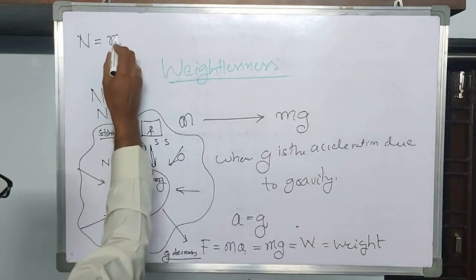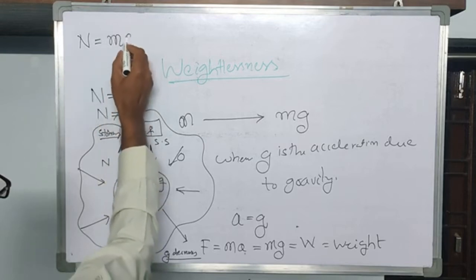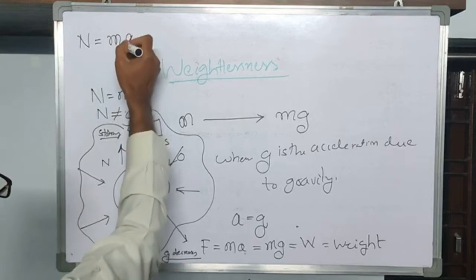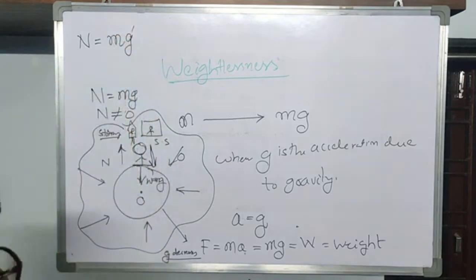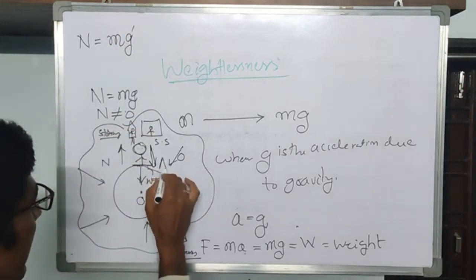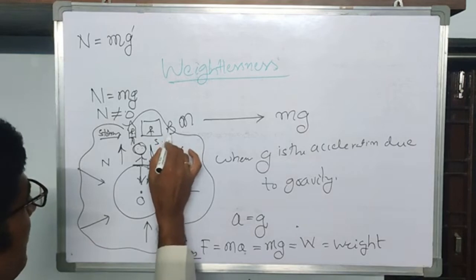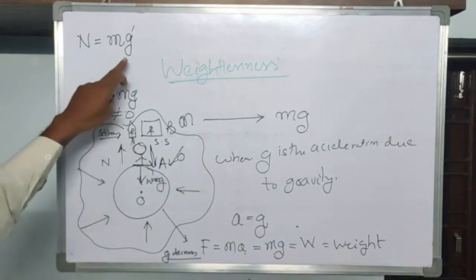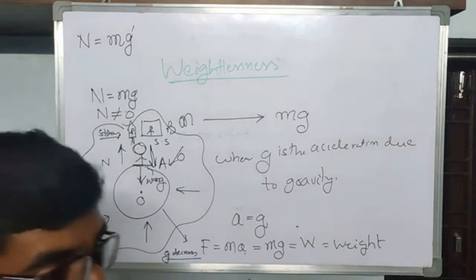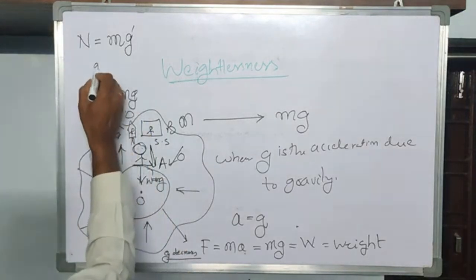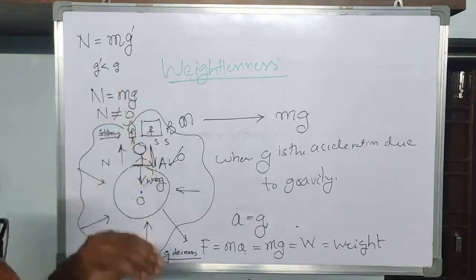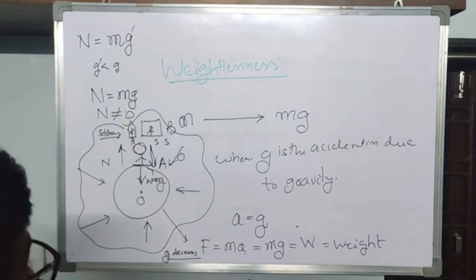I'm writing the same formula. Now our new g value is g prime at this place. Say this is position A, say this is position B. At position B, I am assuming that the acceleration due to gravity is g prime. Then what is the relation between g and g prime? This g prime is always less than g. Why? Because position B is far away from the Earth's surface or the Earth's center.